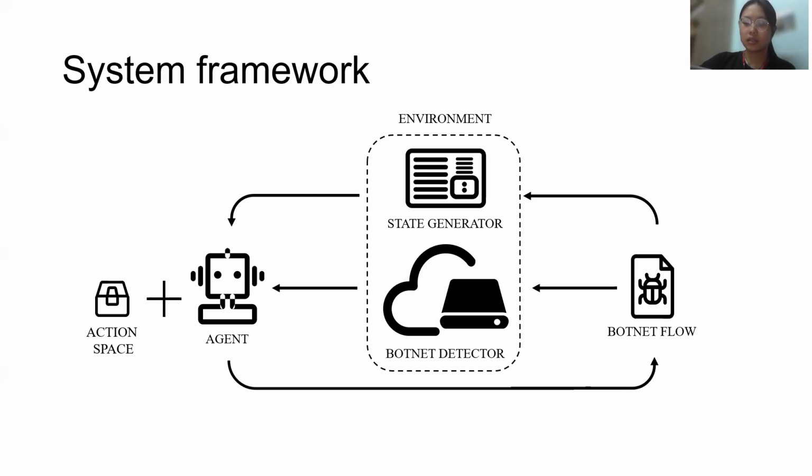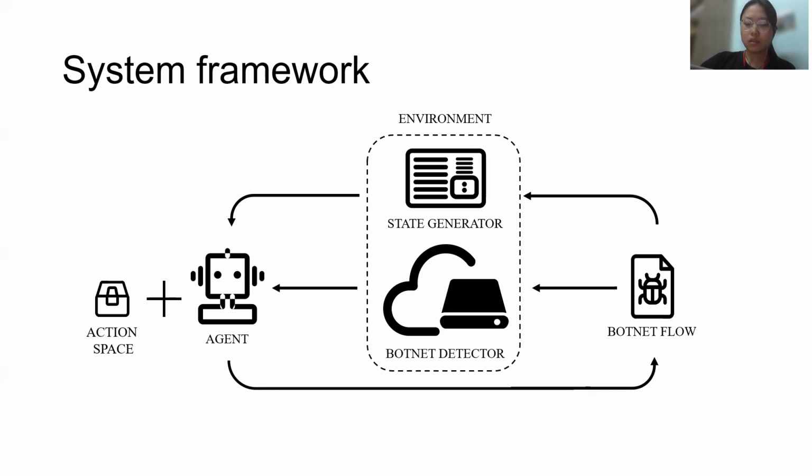The botnet detector is the detector we want to bypass. Its task is to predict the malicious traffic in the loop and feed the binary result back to the agent as a reward. The state generator is used to generate a distribution of the current sample state and help the agent make action decisions.